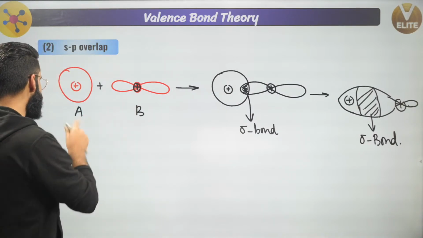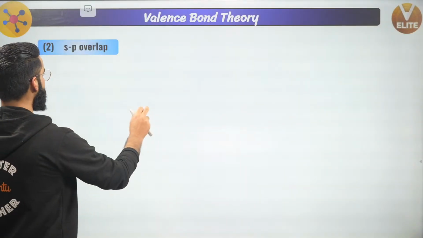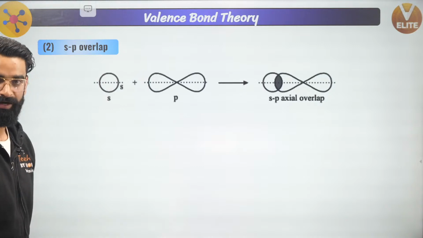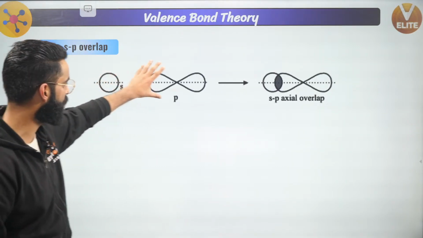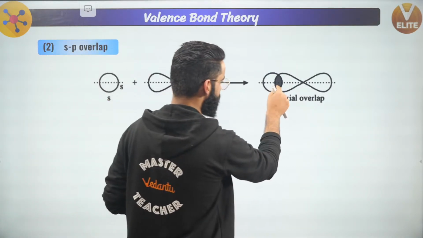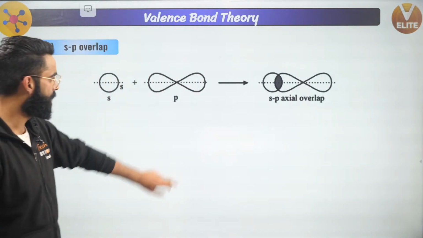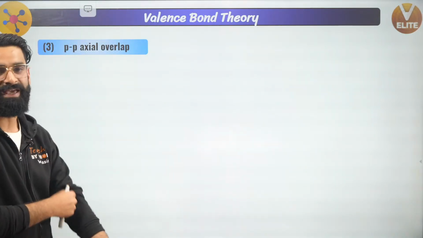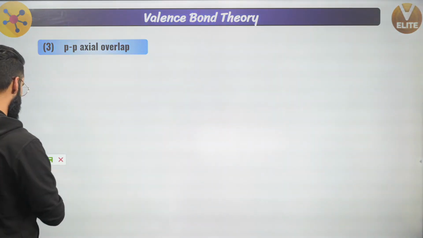Okay, this was your sp axial overlap, which leads to the formation of a sigma bond again. Now people, one more thing: that is going to be your pp overlap. But before talking about pp overlap, this is something which I've shown you. This is the s orbital of one atom, the p orbital of one more atom. They have directly head-on overlapped and it leads to the formation of a sigma bond. This is sp axial overlap. Now, talking about the pp axial overlap. See guys, this is the last type of axial overlap which leads to the formation of a sigma bond.